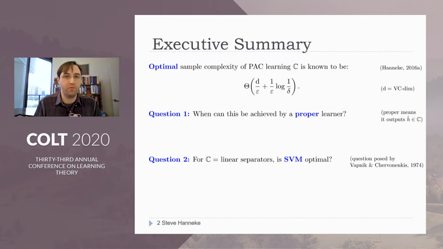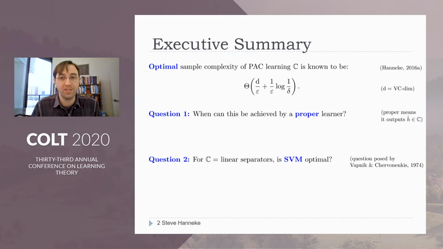So here's a high-level overview. A few years ago, the optimal sample complexity of PAC learning was determined to be VC dimension over epsilon plus 1 over epsilon log 1 over delta. This refined the classic upper bound for ERM by a log factor. But the algorithm achieving this was what's called an improper learning algorithm, which means it can output a hypothesis that's not in the concept class.